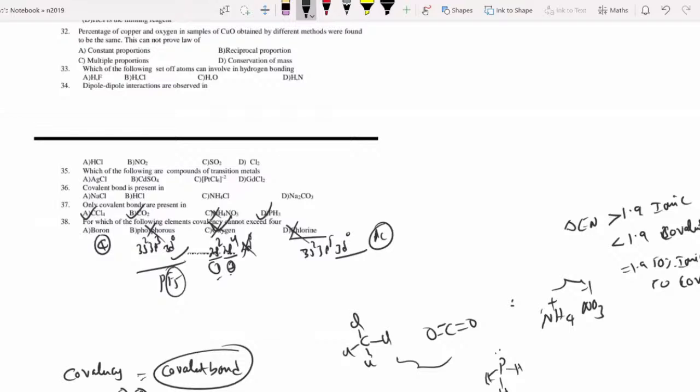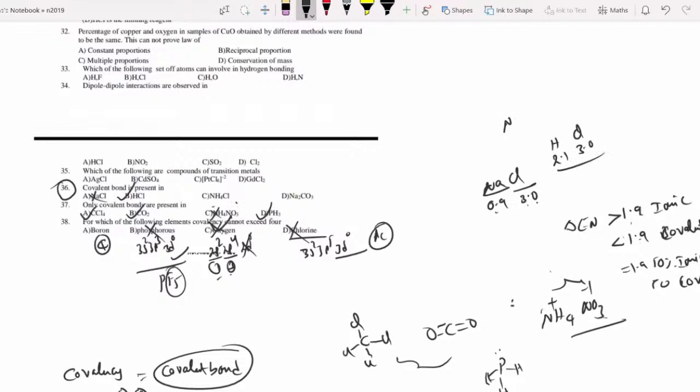That is why in ammonium nitrate, ammonium plus and NO3 minus, you know in the formula itself, covalent bond is present. They won't mention only covalent bond. That is why this question is somewhat complicated for you. NaCl: sodium is 0.9 electronegativity, chlorine is 3.0, 3 minus 0.9 is more than 1.9, therefore ionic compound. HCl: hydrogen 2.1, chlorine 3.0, less than 1.9, so covalent.